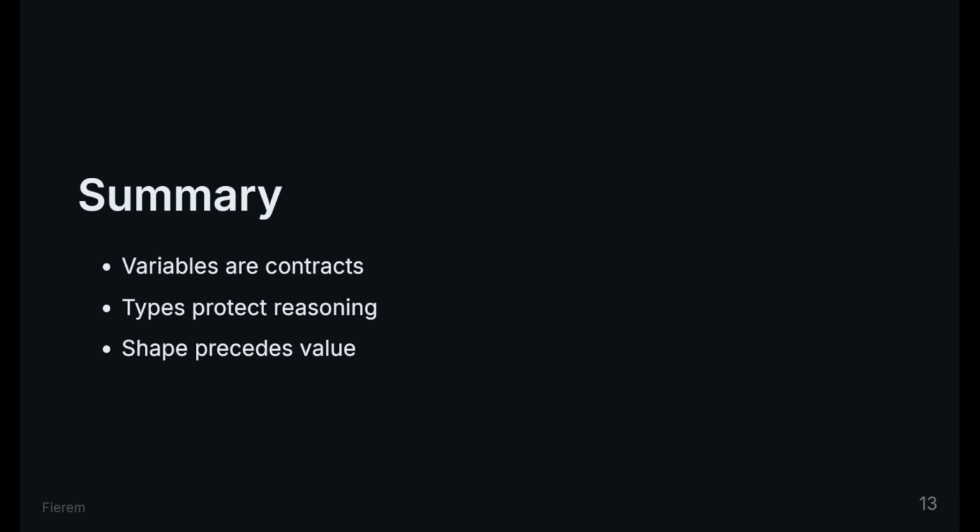Variables are not inputs, they are contracts. Types do not restrict users, they protect inference. Terraform thinks in shapes before it thinks in values. That order is intentional.